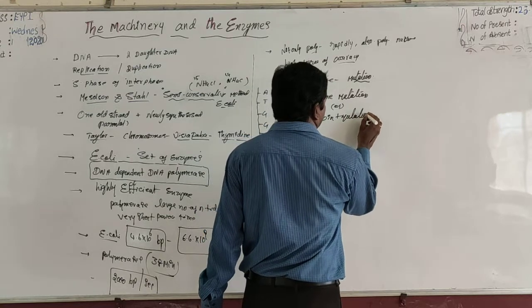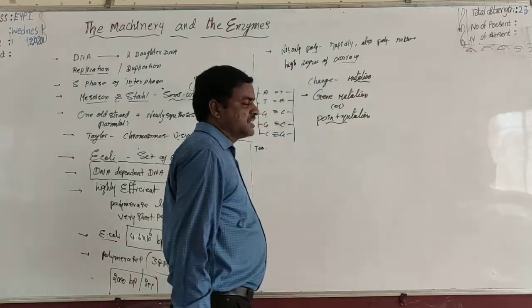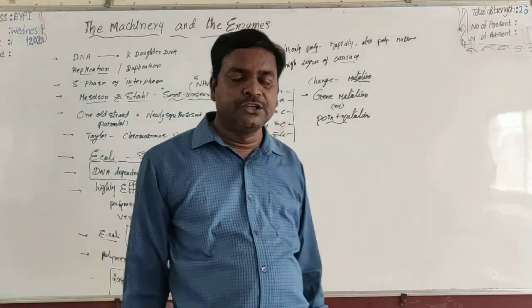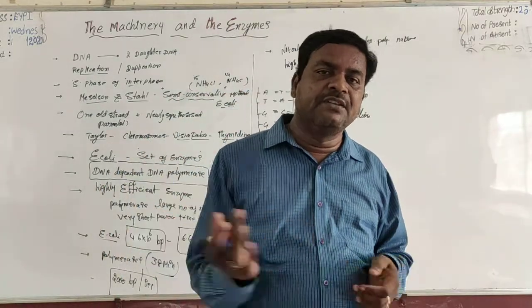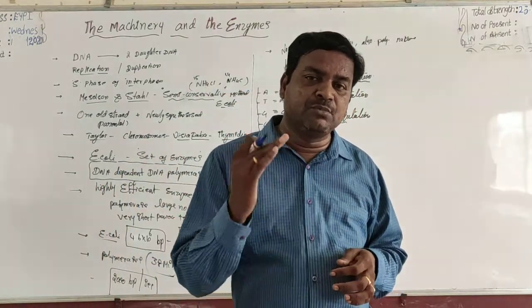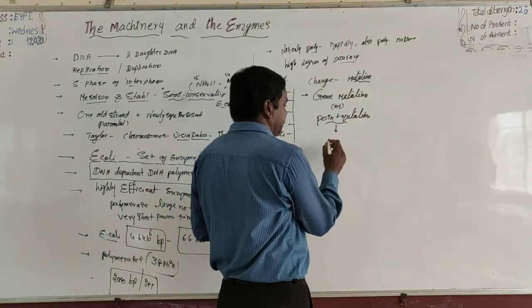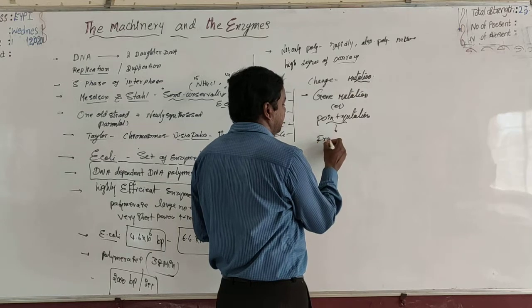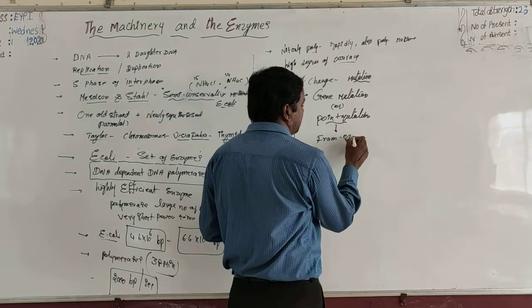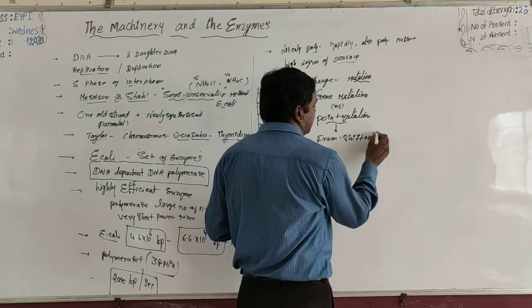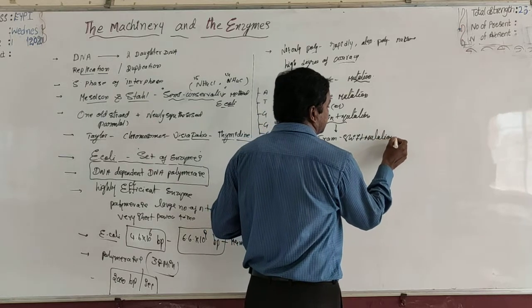Such gene mutations and point mutations ultimately lead to a change in the reading frame. These are called frame shift mutations.